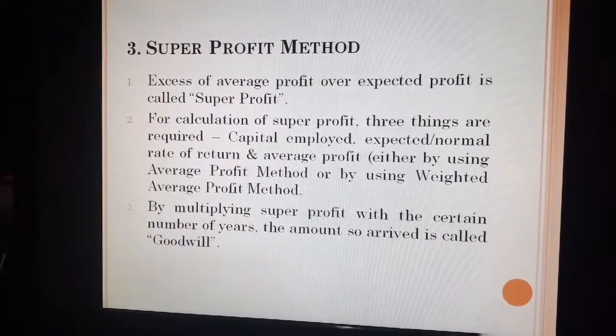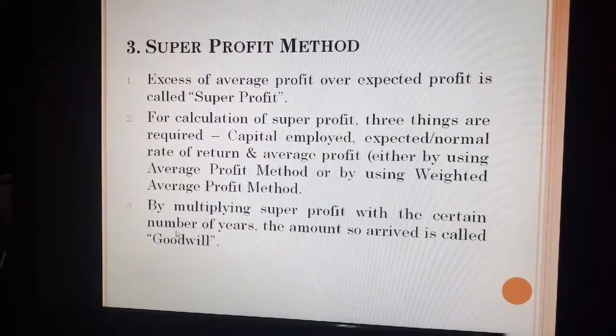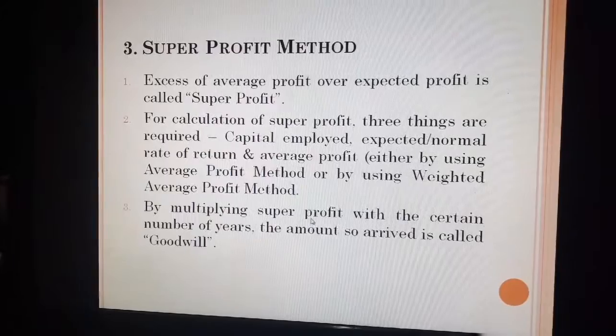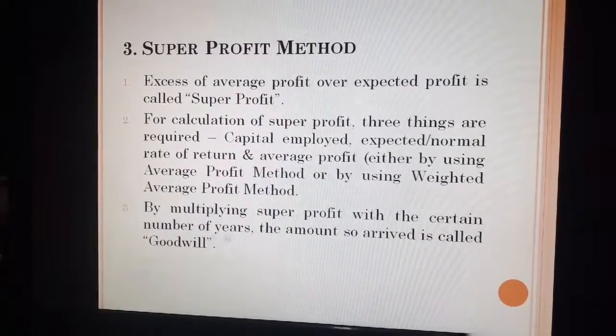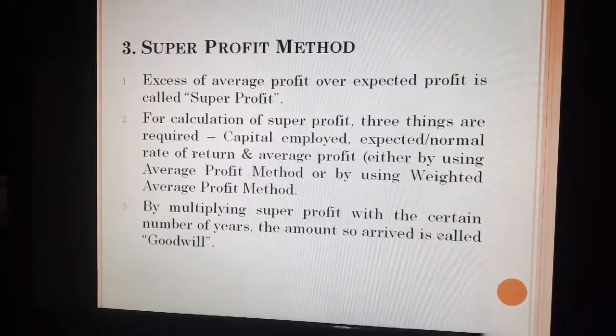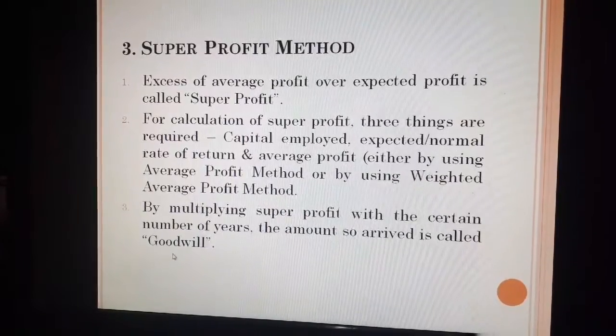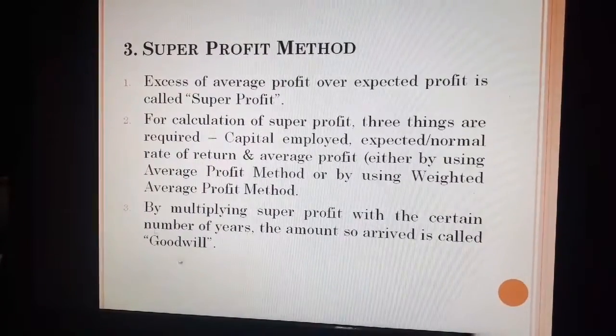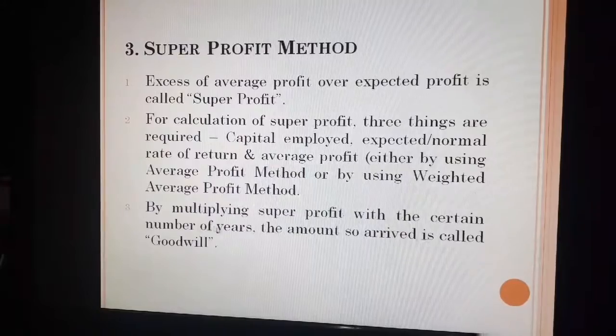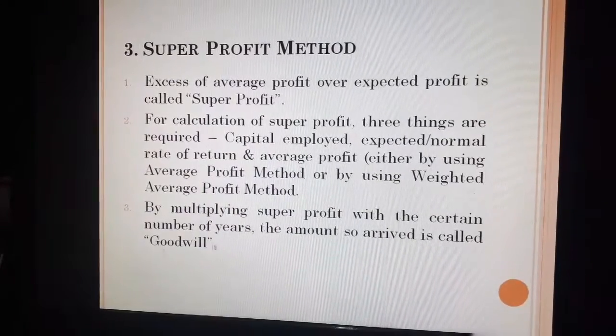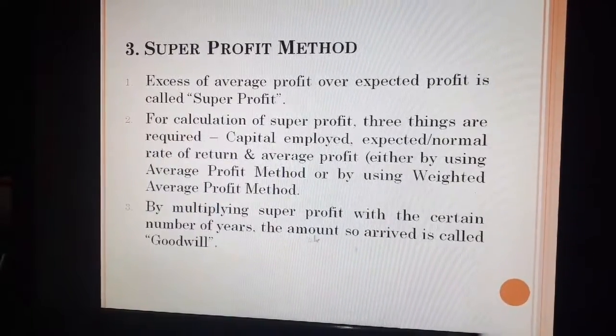Then we have to calculate goodwill. By multiplying super profit with a certain number of years' purchase, the amount so arrived is called goodwill. In the previous methods, we multiplied average profit or weighted average profit with the number of years' purchase.